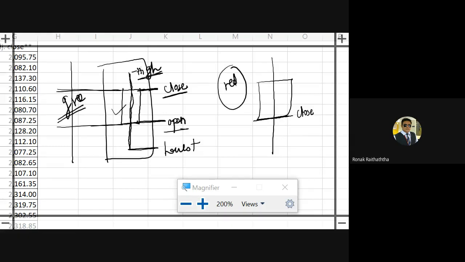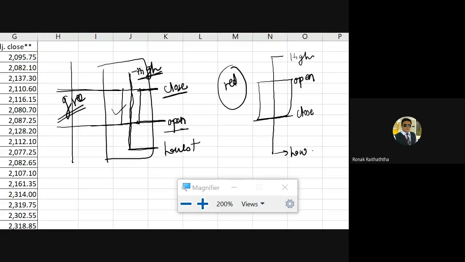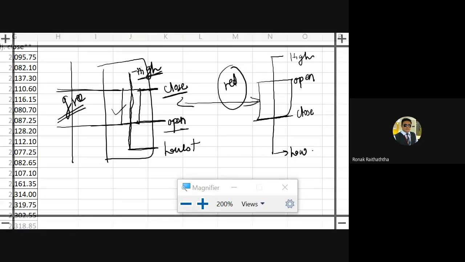So here it was having the open, then this one was the high, and the lowest one was the low. So open and close are switched in these two. You may check it. In the green candle, this one is the open and this one is the close, while in a red candle, here you have the open and here you have the close, right?